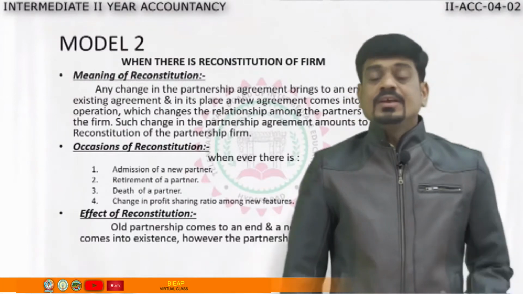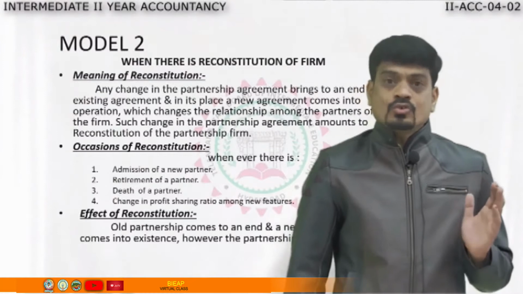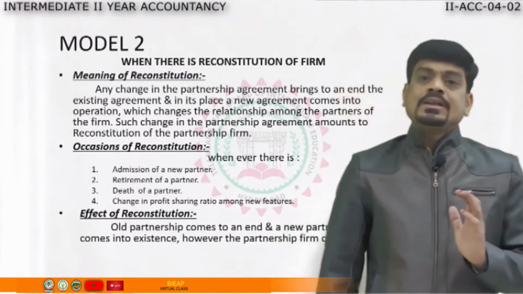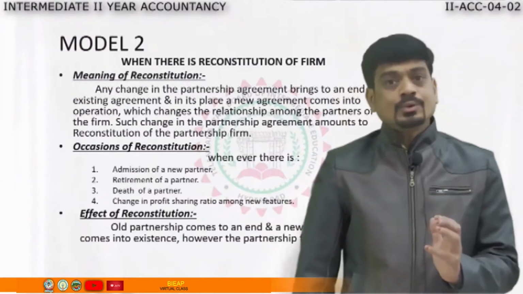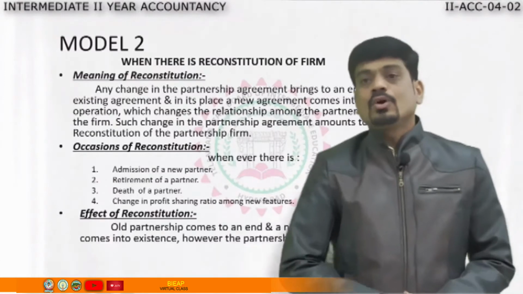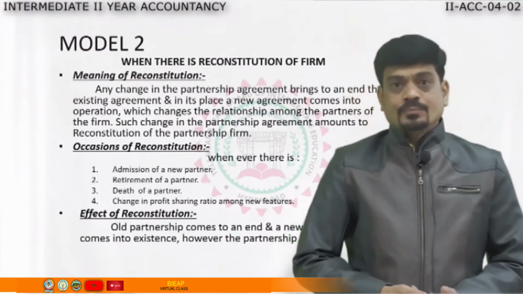Whenever the old partnership deed comes to an end, and in its place a new partnership deed or agreement comes into existence, then we call that reconstitution of the firm.